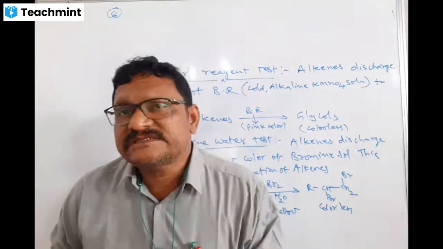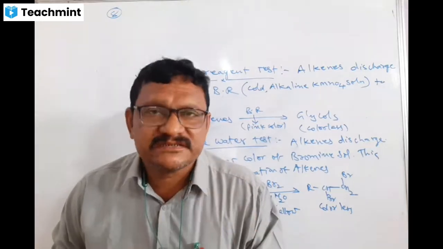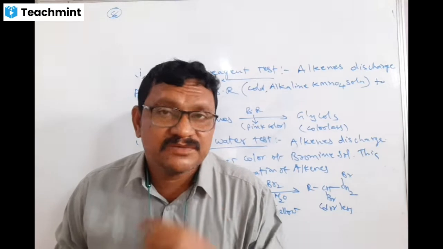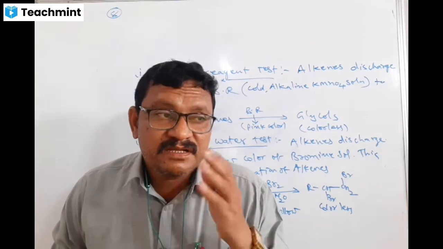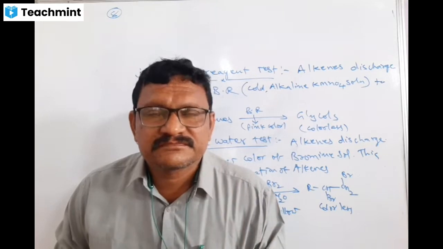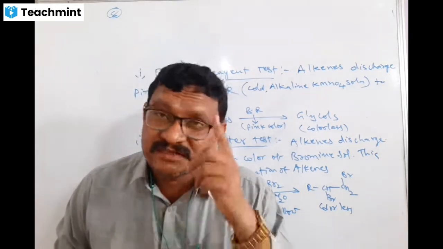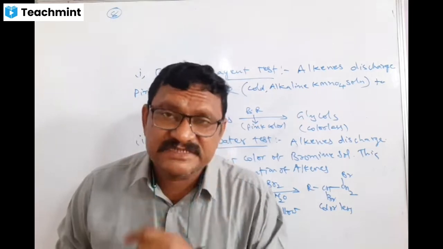But come to alkenes, these are unsaturated compounds, nothing but double bonded compounds. Here, unsaturated compounds in general undergo addition. And also I explained this very clearly at the first stage of organic chemistry introduction.